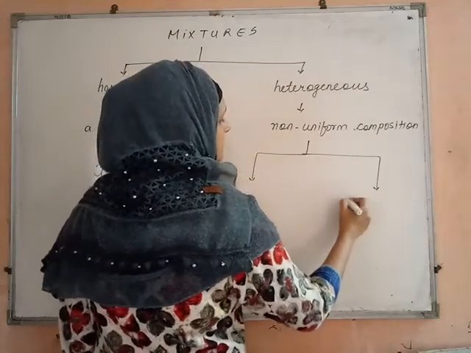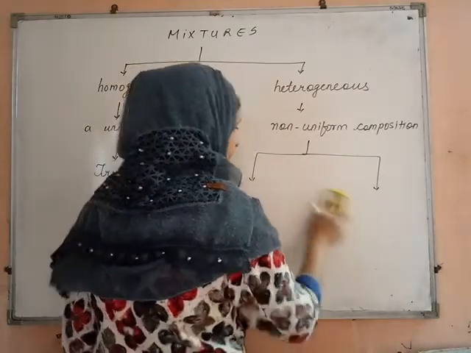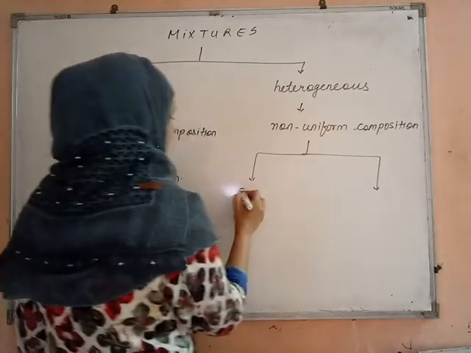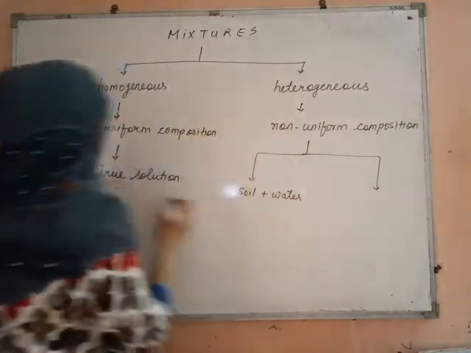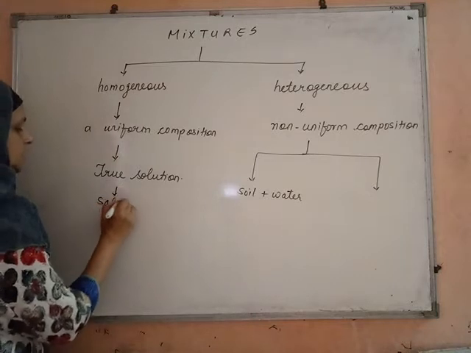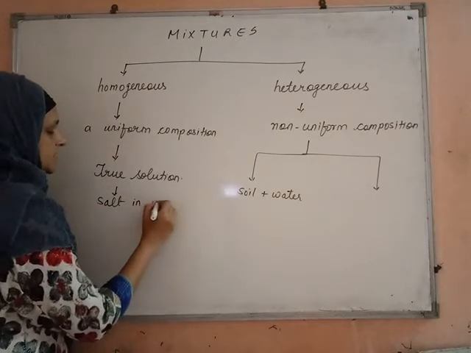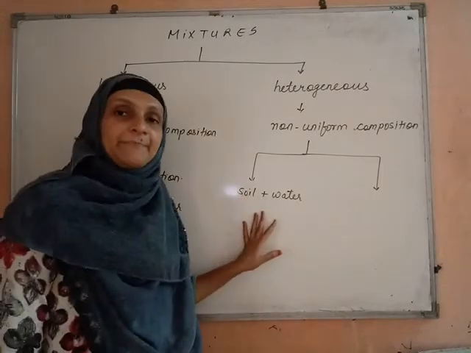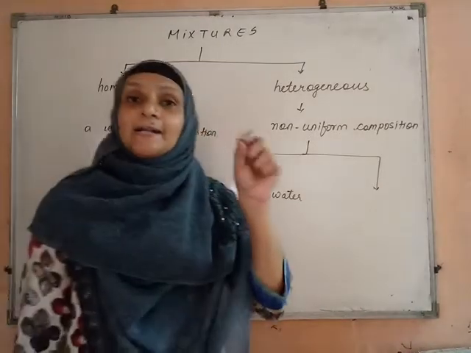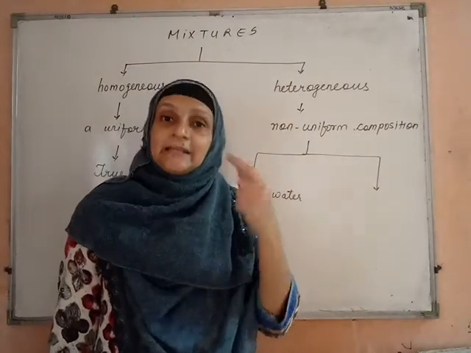If I mix soil in water and if I take salt in water, let's compare these. In the first, we can see the particles individually.